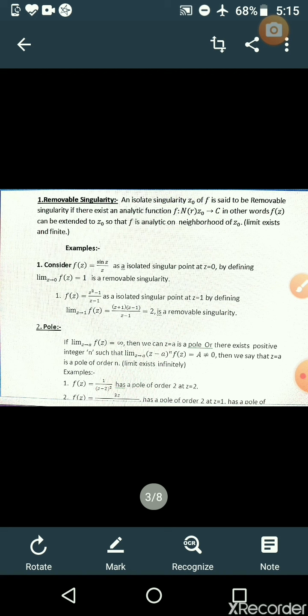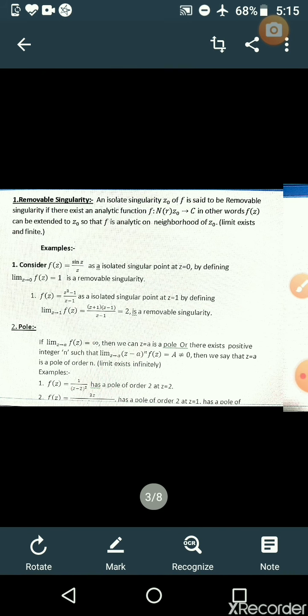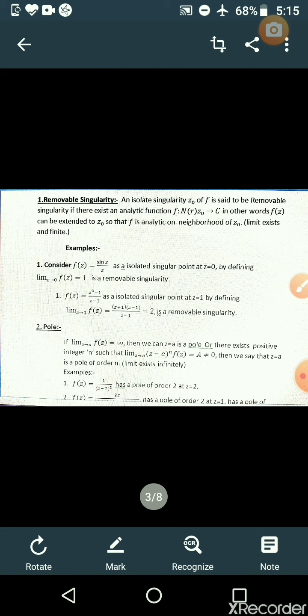For example, second one, f of z equal to z square minus 1 by z minus 1 is an isolated singularity at z equal to 1. Again, by the definition of limits you can determine this. By factorization, z square minus 1 equal to z plus 1 into z minus 1, divided by z minus 1. The z minus 1 gets cancelled. Again at z equal to 1, 1 plus 1 equal to 2.